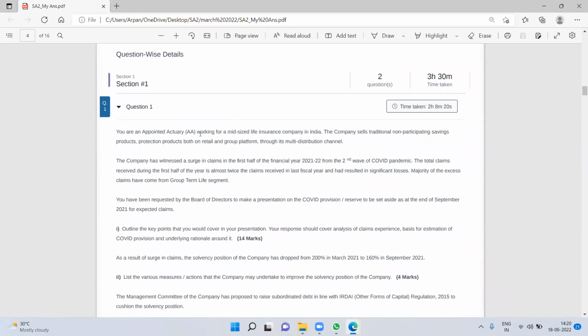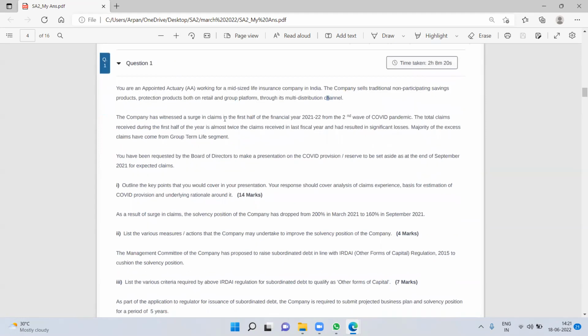You are the appointed actuary working in a mid-sized life insurance company. So mid-sized is not a big company. The company sells traditional non-participating savings and protection products, both on retail and group platforms, through its multi-distribution channel. There is no participating product. The company has witnessed a surge in claims in the first half of the financial year 2022 from the second wave of COVID. So this is the practical scenario overall in all of India, and also the world.